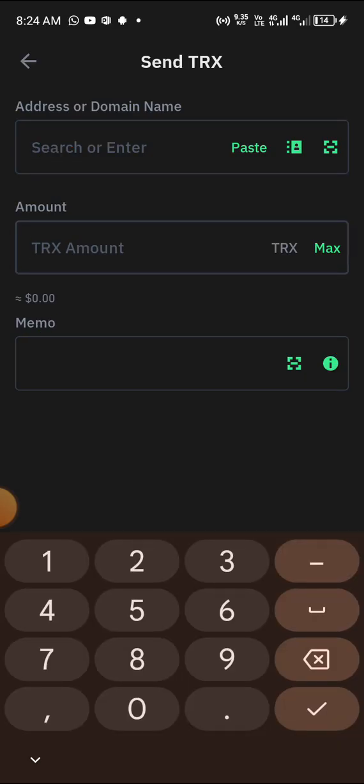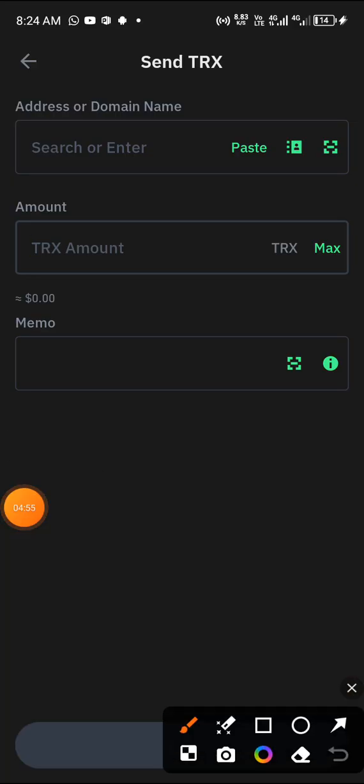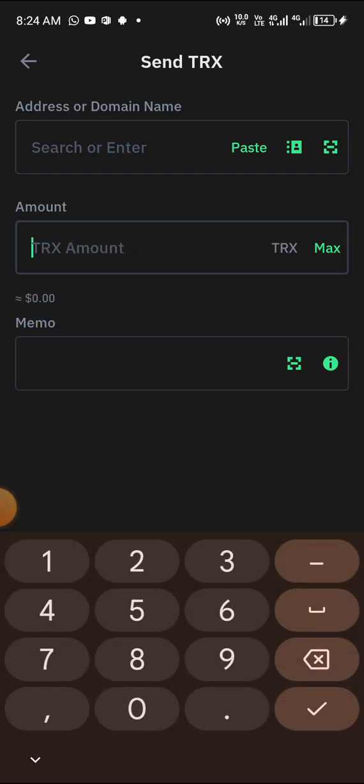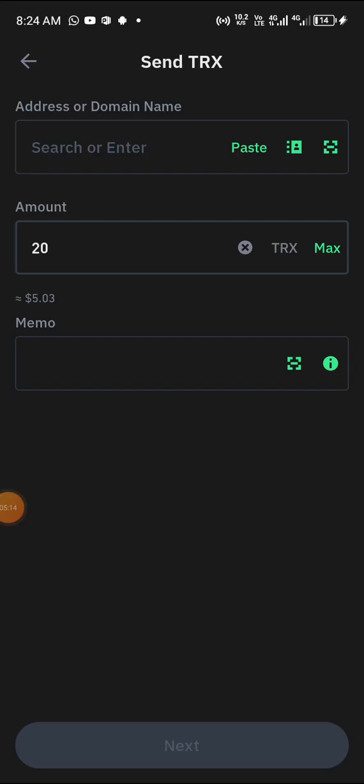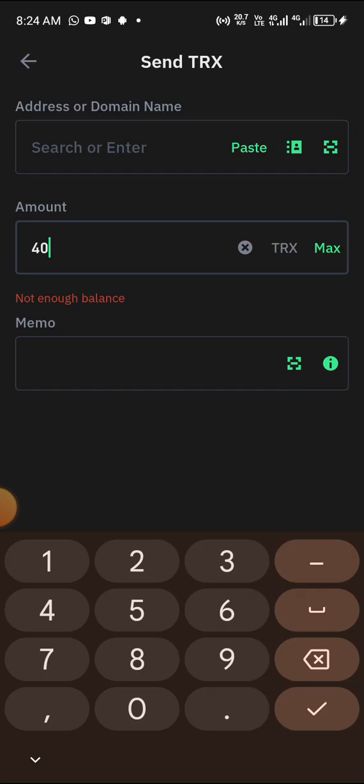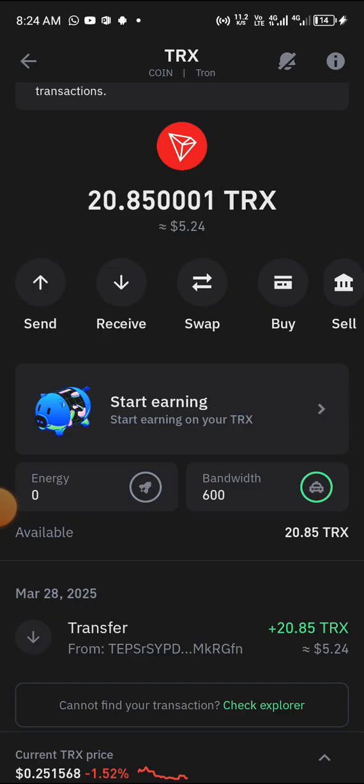You can input it, for example 255 Tron. The total of the amount you input is going to show down here, to know the real amount of Tron you are sending out. So as you can see, as I type 20 like this, it shows 5. That means I'm sending out $5. So I need up to 40 Tron to make it up to $10 before I can send it to that wallet.